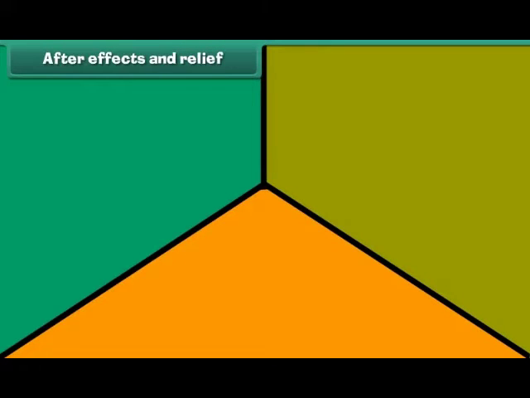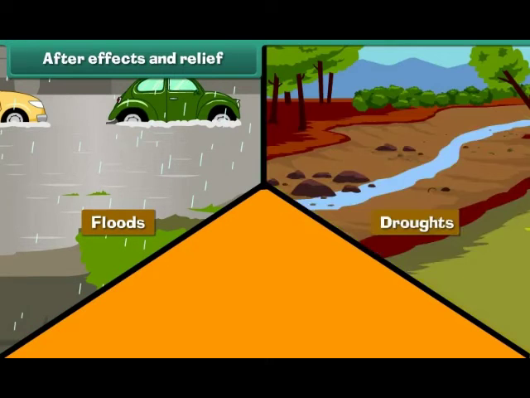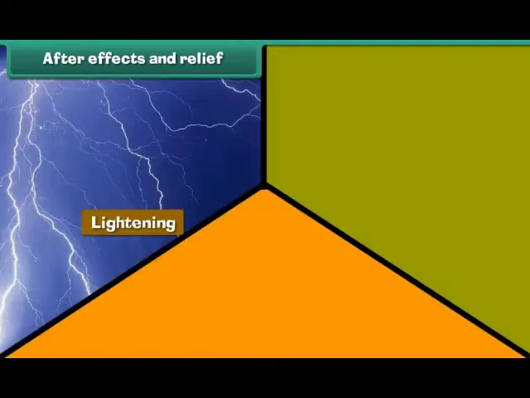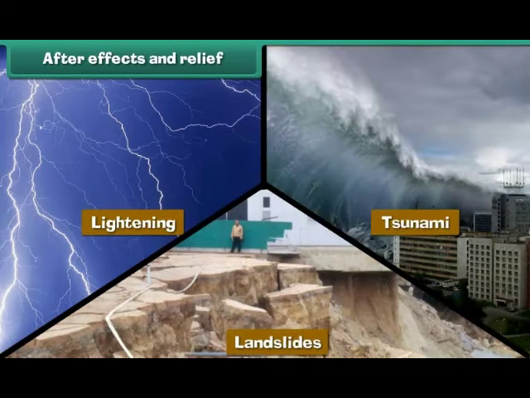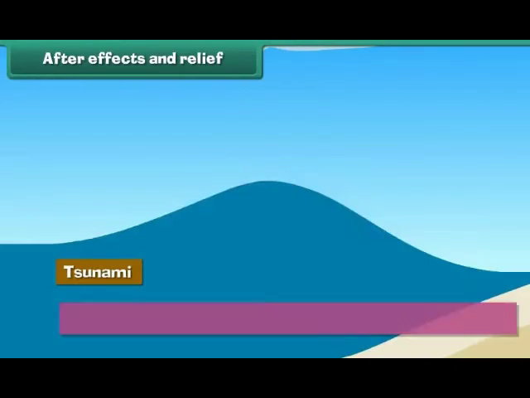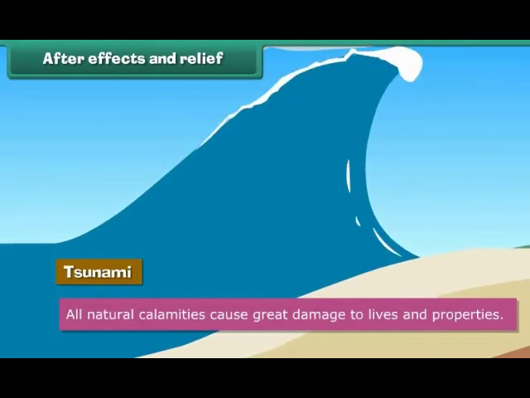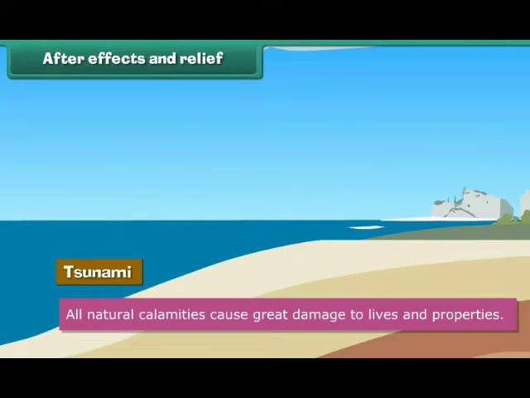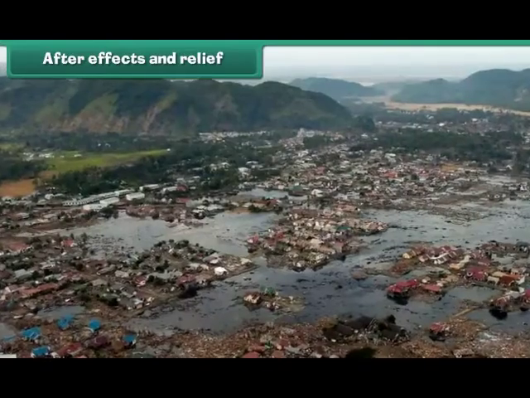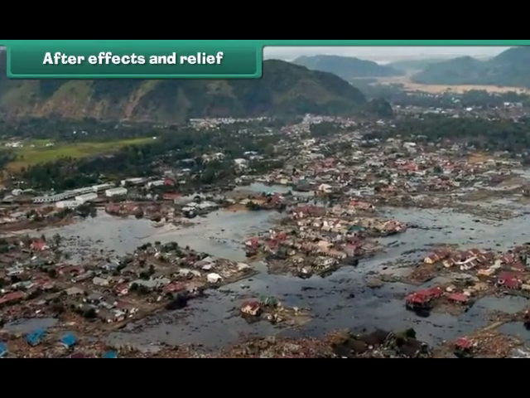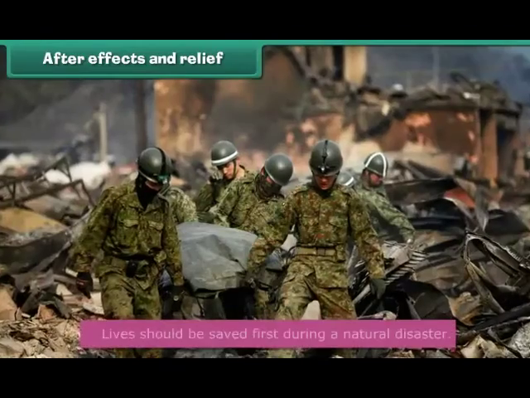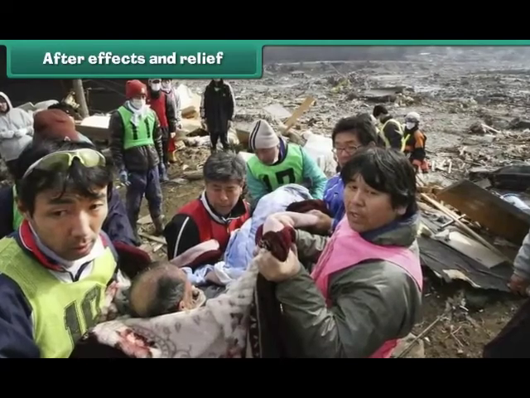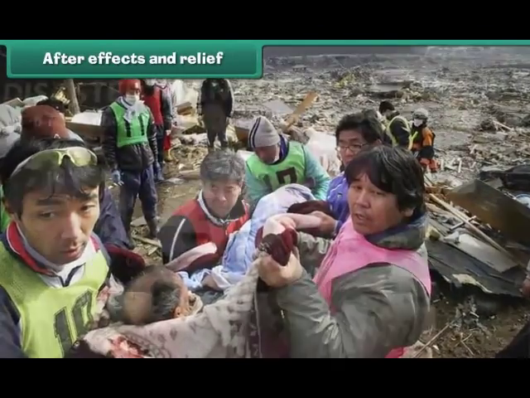After effects and relief. Floods, droughts, storms, earthquakes, lightning, landslides and tsunami are all natural calamities. They cannot be prevented. They cause great damage. This results in tremendous losses. It is very important to remember that when such calamities occur, lives must be saved first, and only then should an attempt be made to prevent damage to other important things.